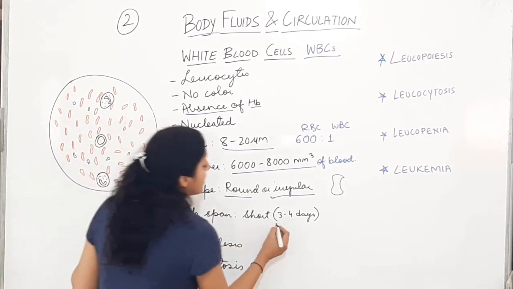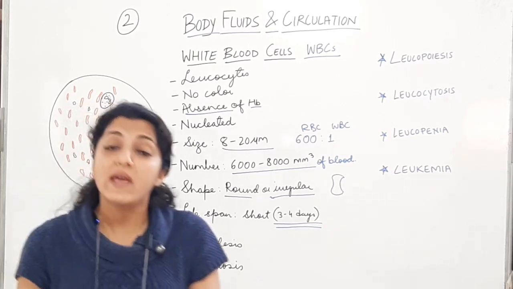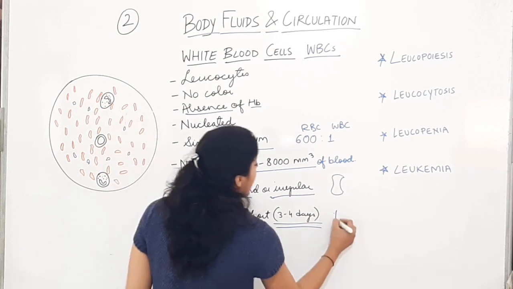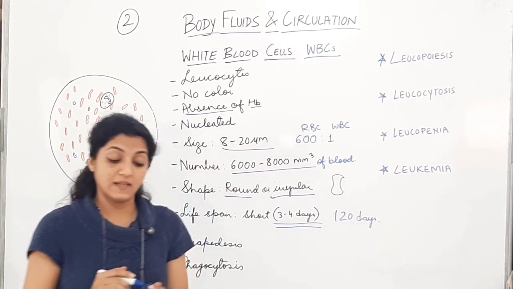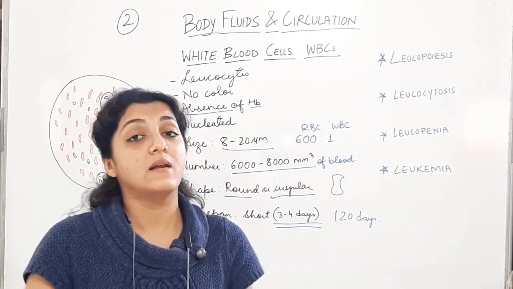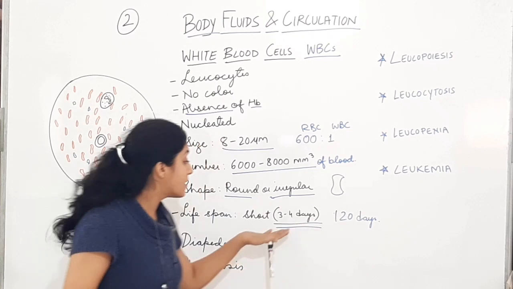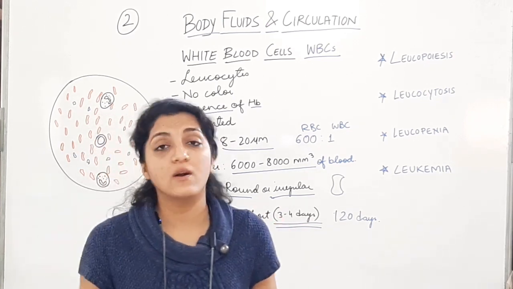It is only 3 to 4 days. Lifespan of WBCs is very short. It is only 3 to 4 days. Again, contrasting it to RBCs, which was 120 days. So lifespan किसका ज़्यादा है? RBCs का ज़्यादा है. WBCs का कम है. RBCs का around 120 days था, इसका around 3 to 4 days है. So such a short lifespan. These are very short-lived cells.